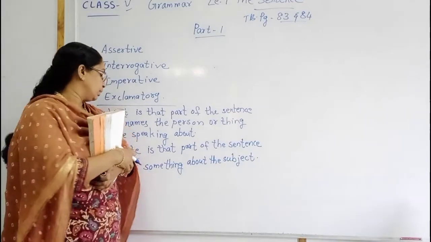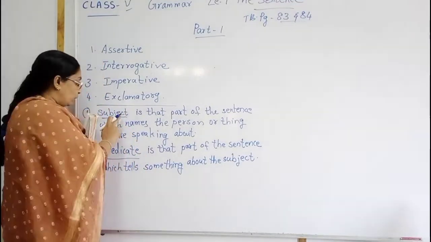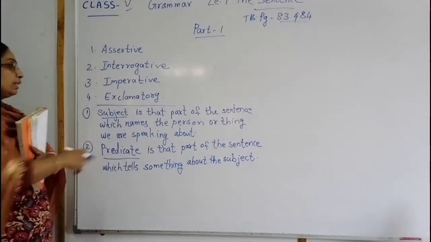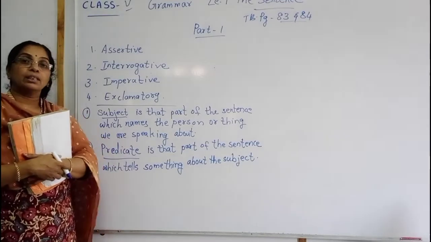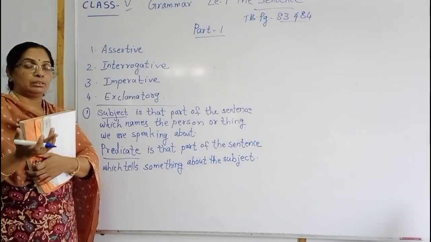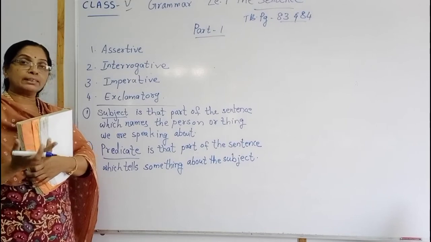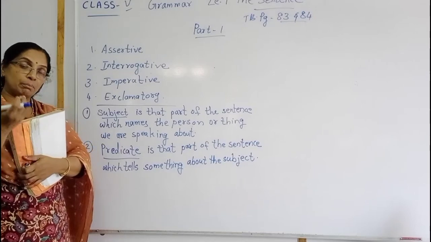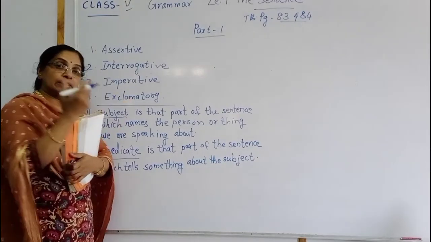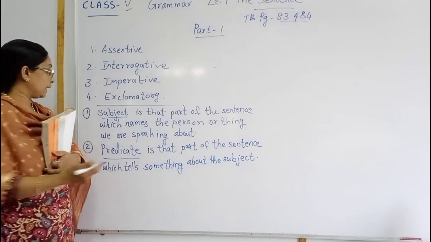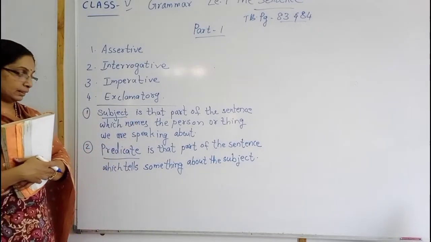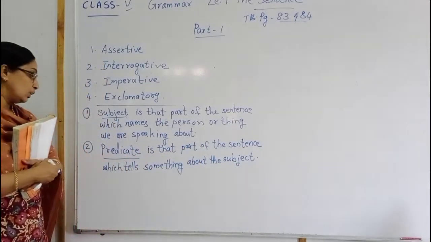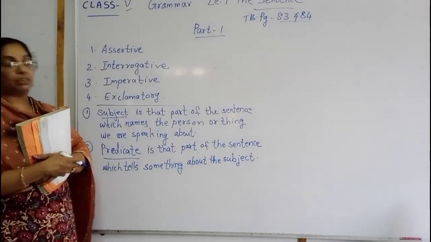Here, children, there are 2 parts for a sentence. One is subject and the second one is predicate. What is subject? We already explained: what you are saying about your father, mother. Tell something about your father. Tell something about your mother. Write some words about the cow. So the father, mother, the cow, these are the subject in the sentence. But the remaining part is that part of the sentence which tells something about the subject.